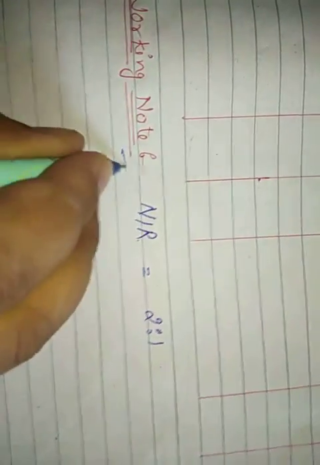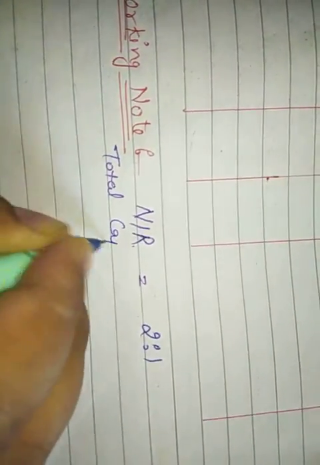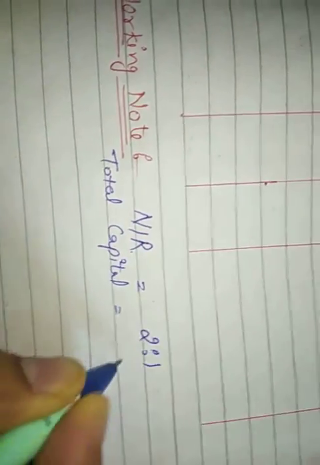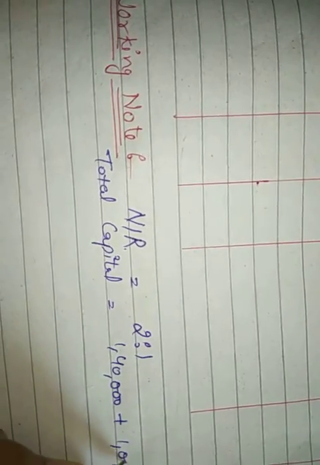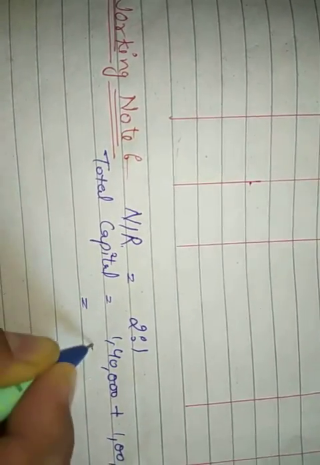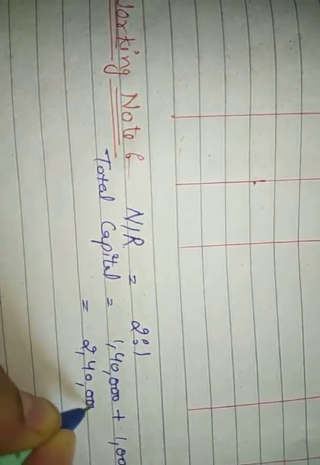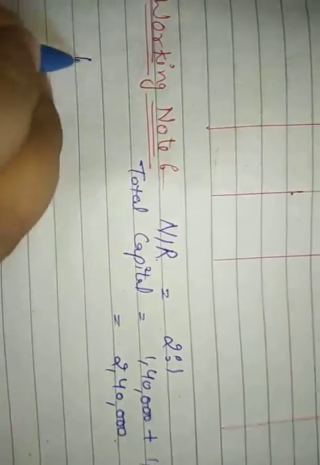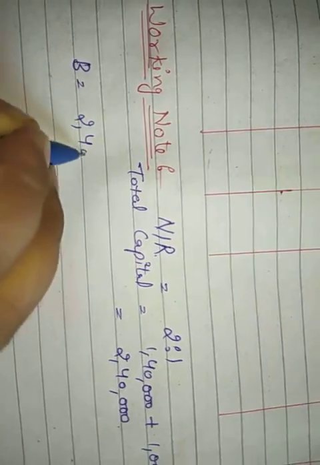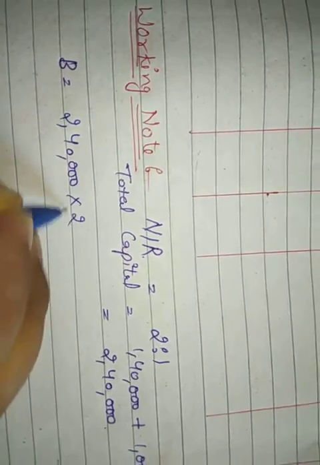Okay, and the total capital after the calculation was 1,40,000 for B as well as 1 lakh for C. Now this in total becomes 2,40,000 rupees. This is the total capital. Now we need to divide it in the proportion. So for B, the capital will be 2,40,000 into 2/3.